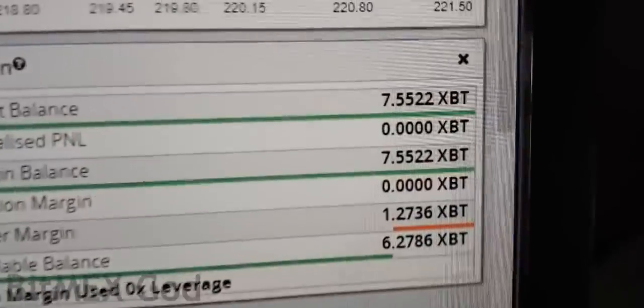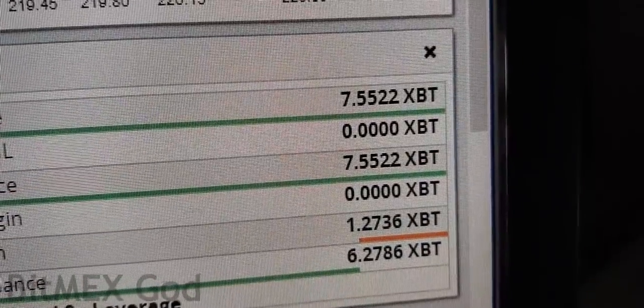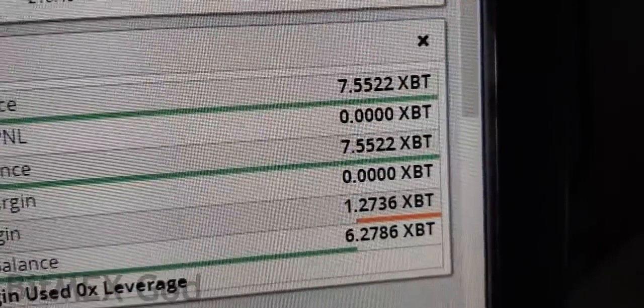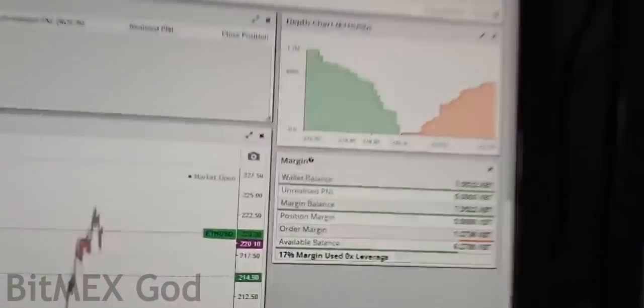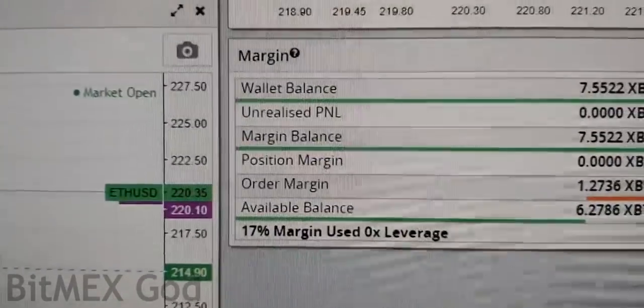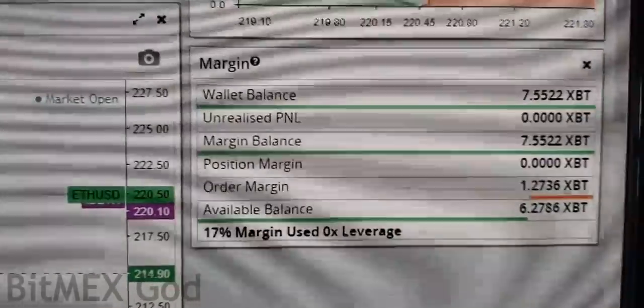This account is now 7.5 Bitcoin. I'm not even going to show you this other account that's already 11 Bitcoin, and the other accounts that are here, and the other accounts that I'm not showing you. But anyway, let's just look at this account because it's small, medium size.